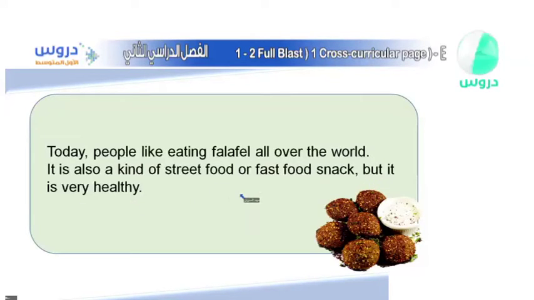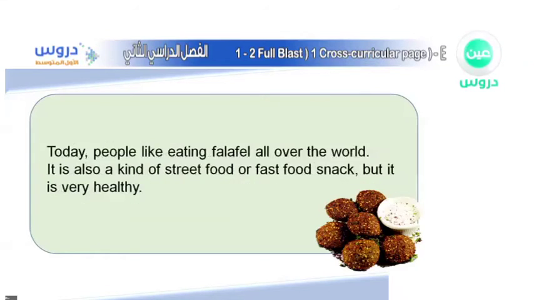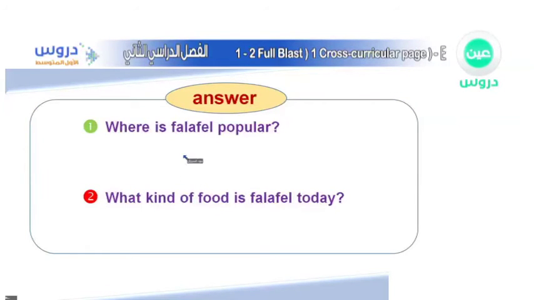Okay, so we have listened about falafel, how it originated, what it consists of, and how people actually eat it, and with what? First of all, let's look at the first questions. Here we have two questions about the text that we have read. As we have learned, we have to read the question and then look it up in the essay or the text that we have read.